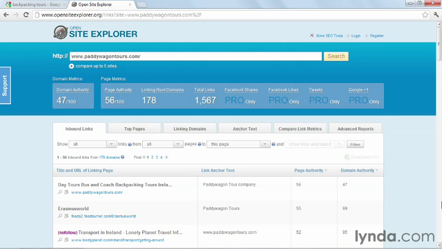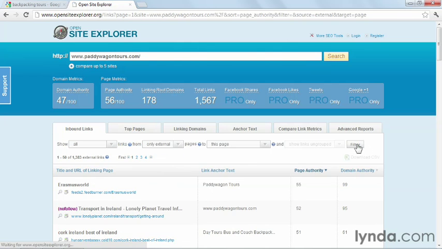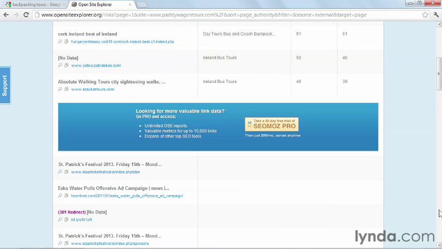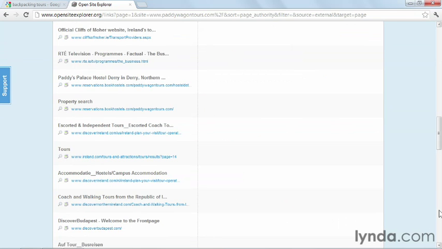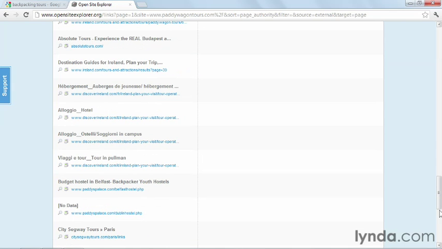You can play with all the various filters to narrow down this list according to different criteria, but for now, we're going to show links from only external sources. This means we're not going to list links coming from somewhere else on the same site. You can examine each of these links, and your goal here is to gain an understanding of whether or not the link would be a good fit for you. And if so, what will be your link outreach strategy?